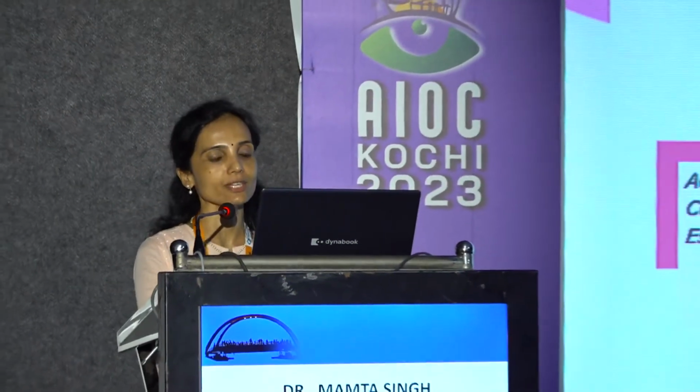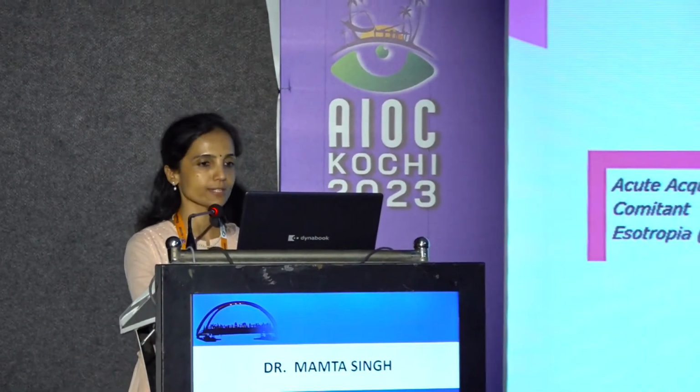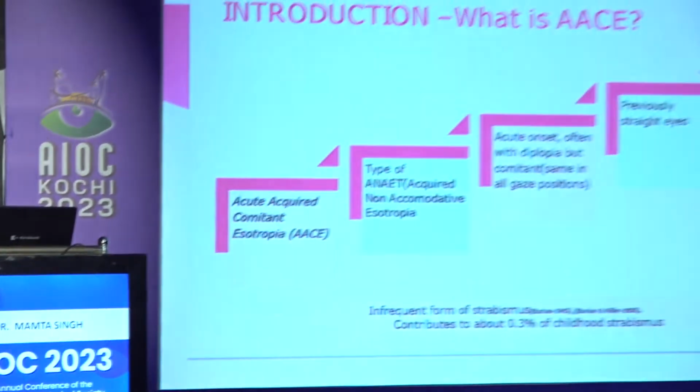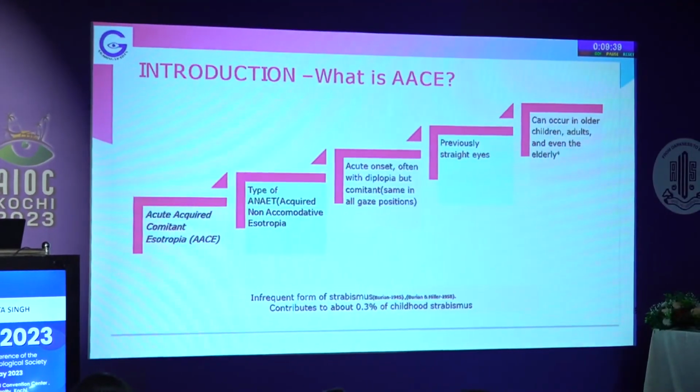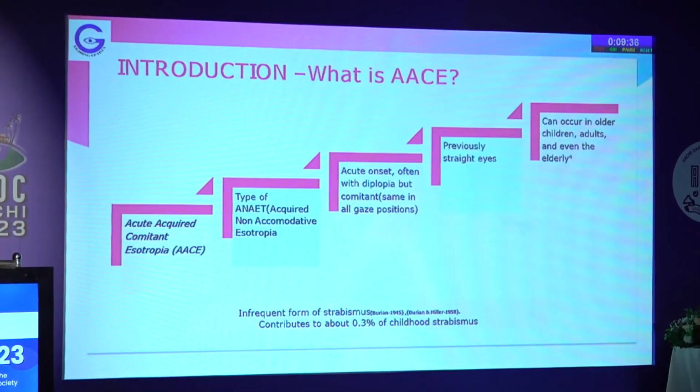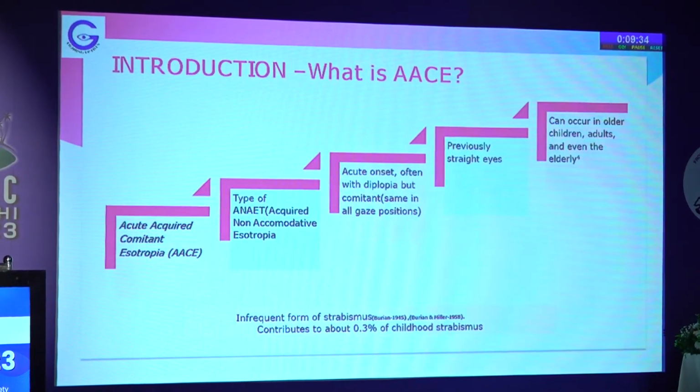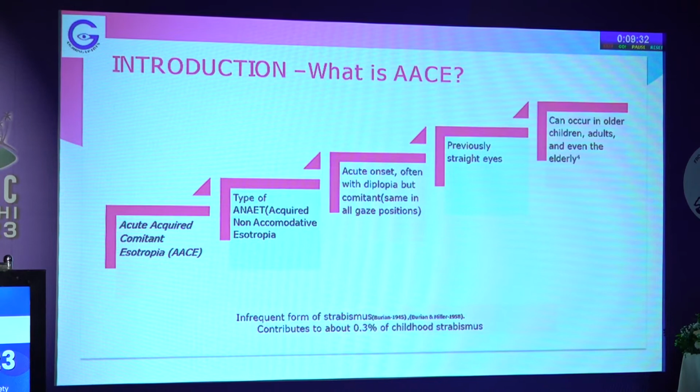For those of you who don't know what AACE is, this is acute acquired comitant esotropia. It is nothing but an acquired non-accommodative esodiviation which happens suddenly, of acute onset, often associated with diplopia, but comitant, which means it is the same in all gaze directions. So you have someone who suddenly presents with an inward squint which was not there earlier. It is seen in previously straight-eyed patients, usually in children, but can occur in older children, adults, and even in the elderly.